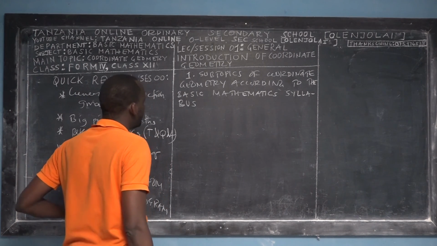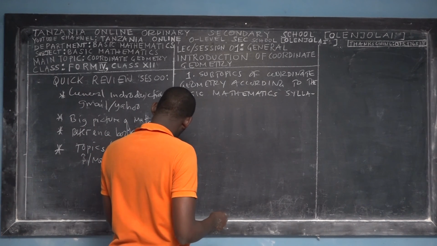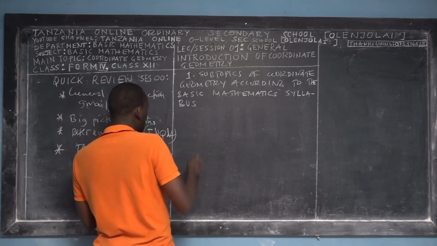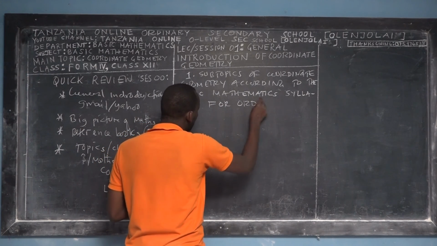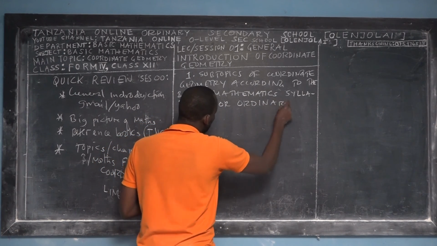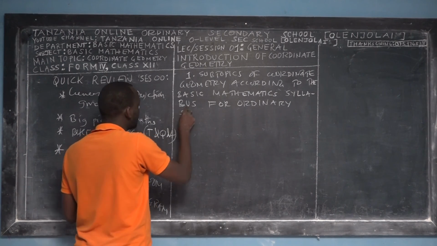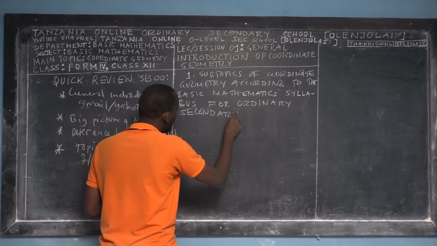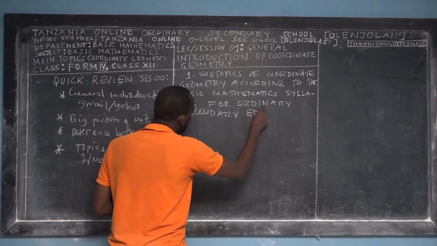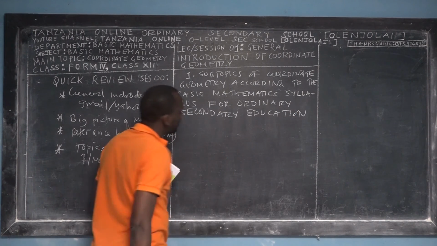Called the basic mathematics syllabus for ordinary secondary education. Okay?